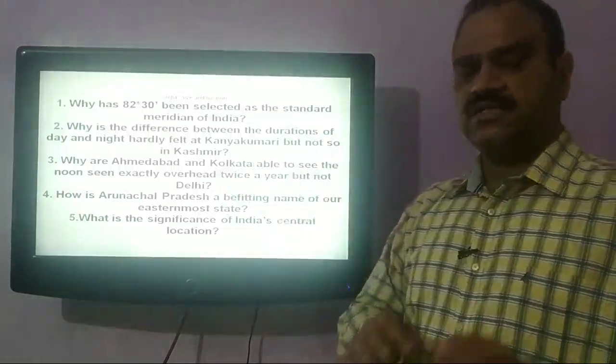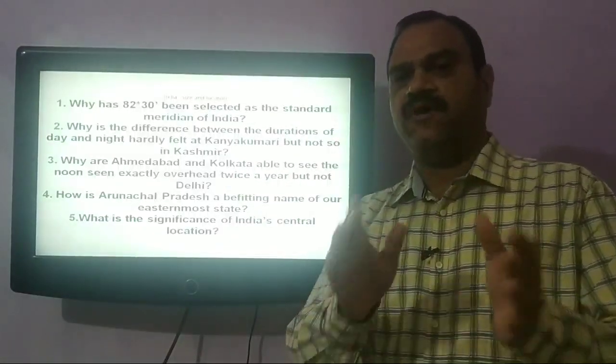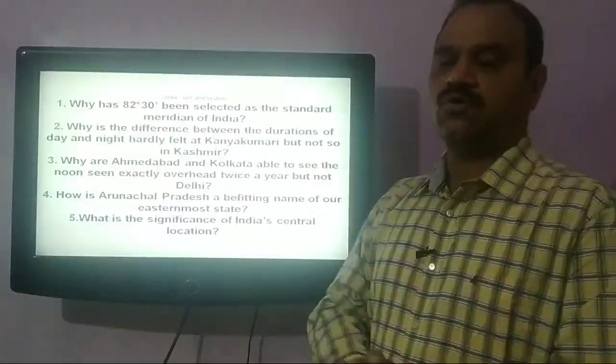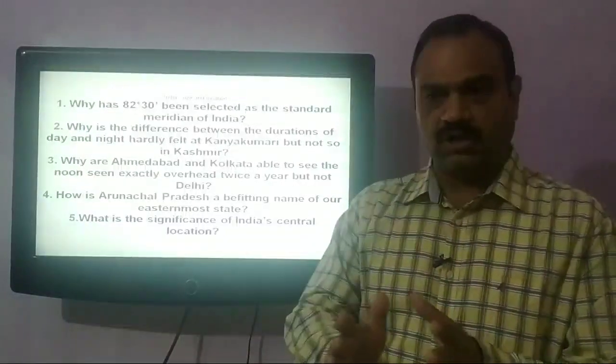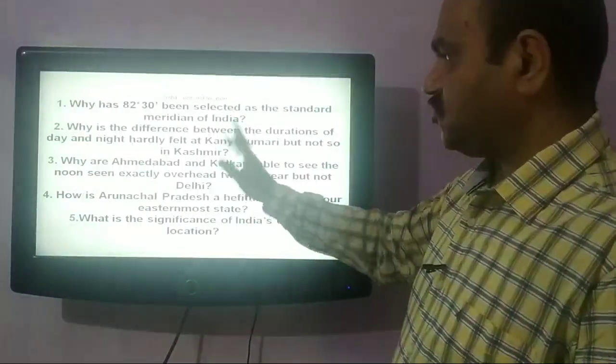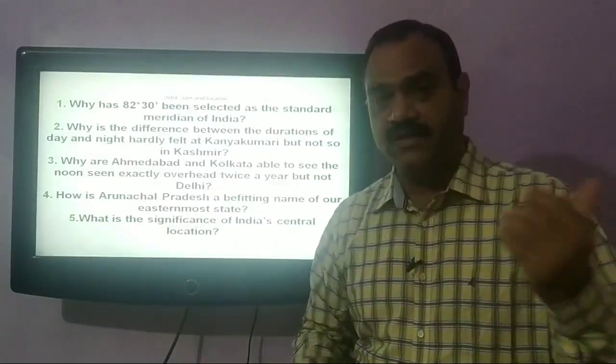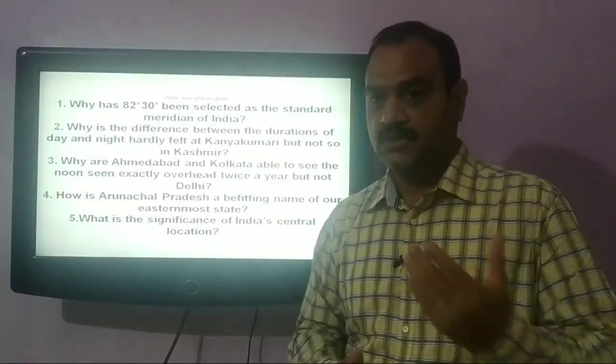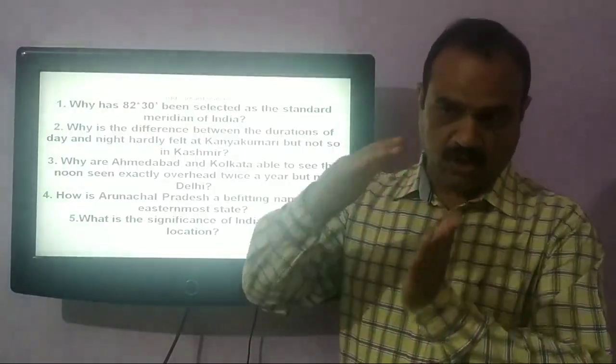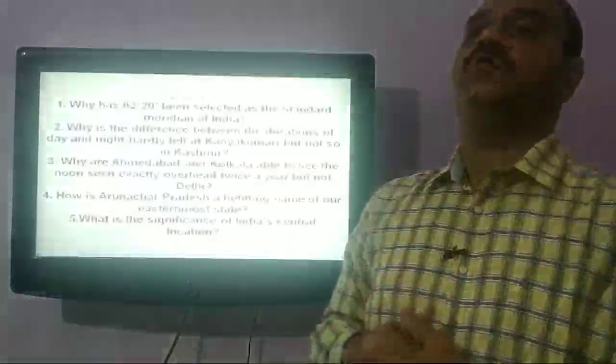So there is hardly a difference of 45 minutes in Kanyakumari in day and night all the year around, whereas Kashmir is far away, that is 37° almost north. So that is very far from equator.